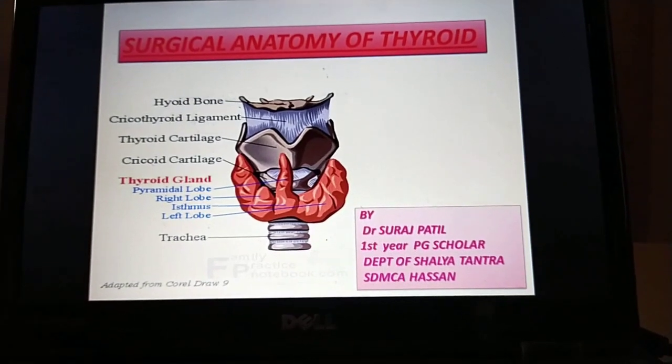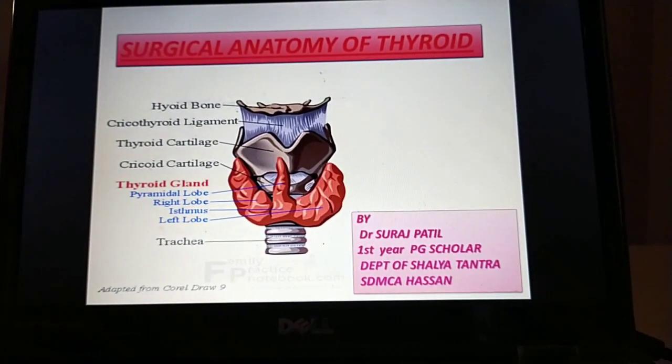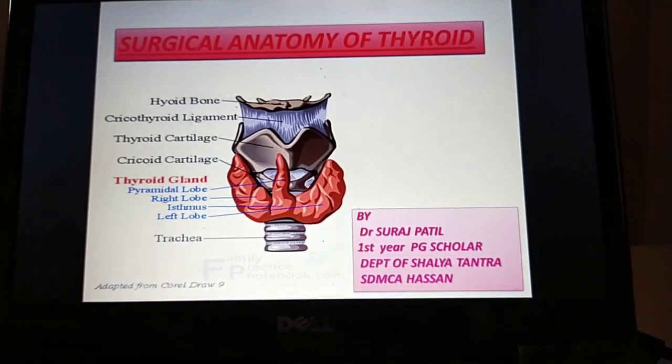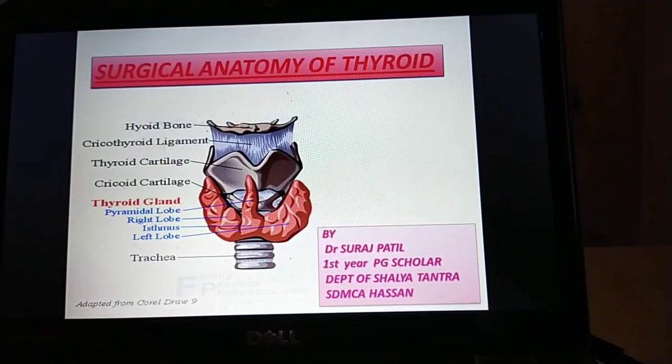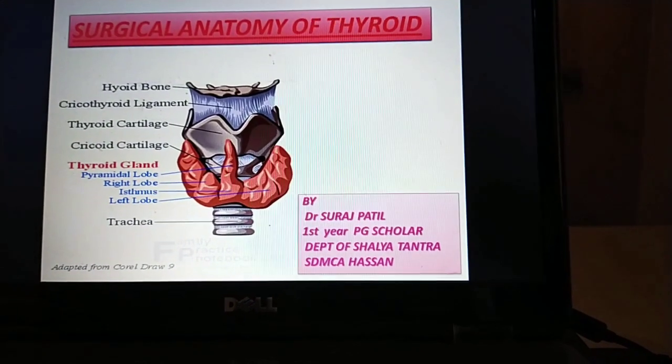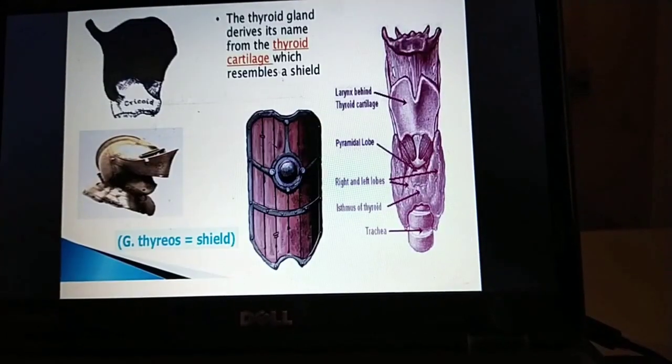This is the thyroid gland. It is present in the front of the neck, just below the Adam's apple in general, and the thyroid is one of the endocrine glands. We can go to the next slide.